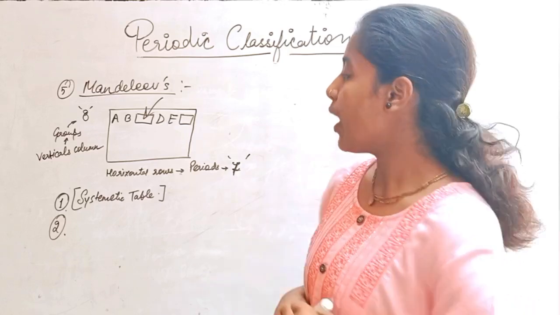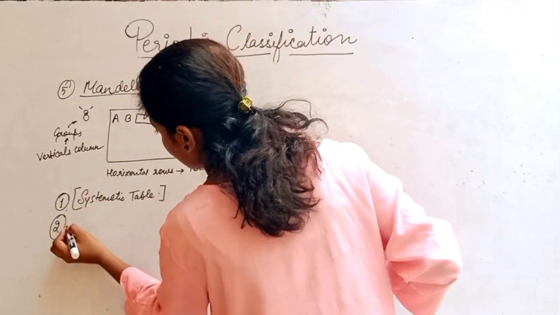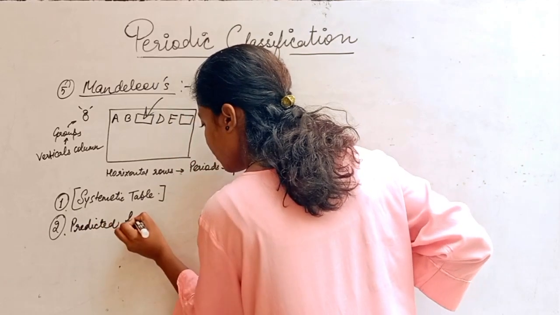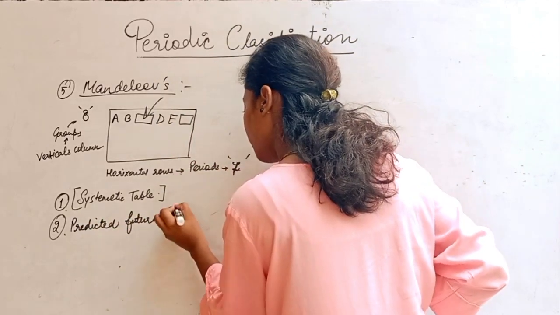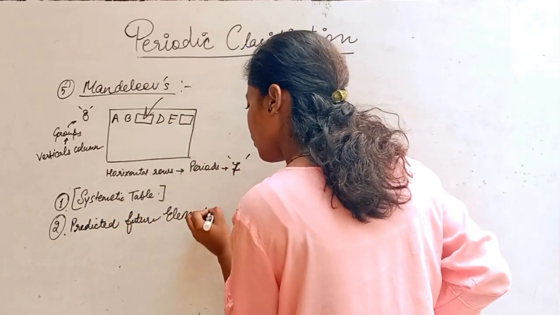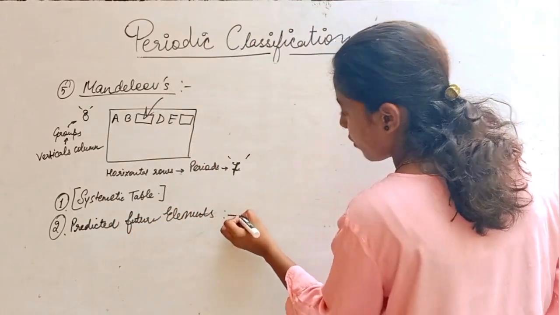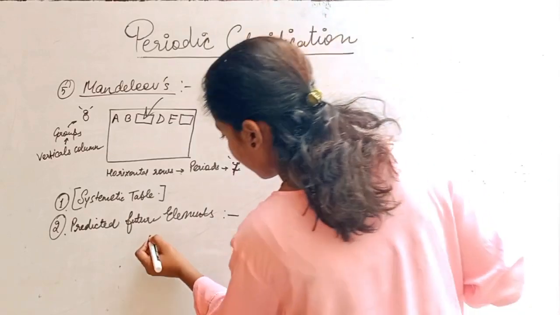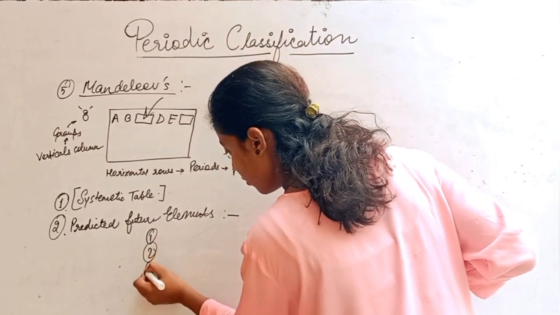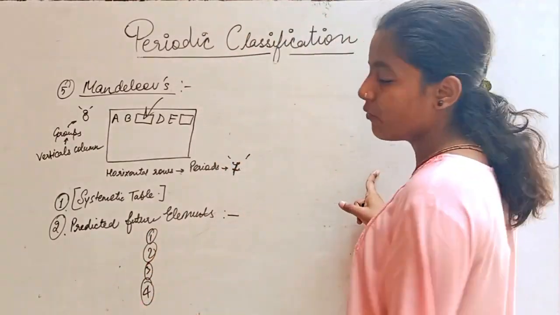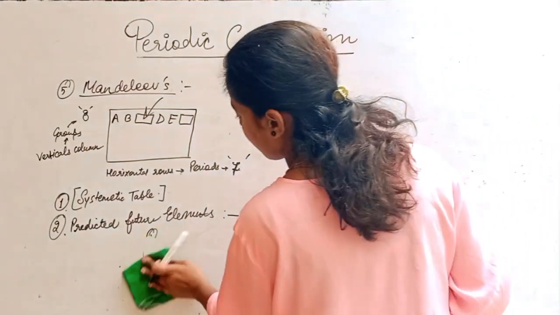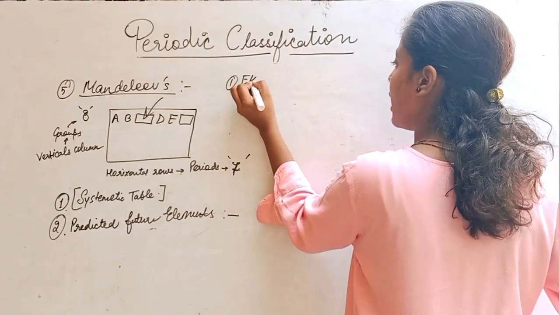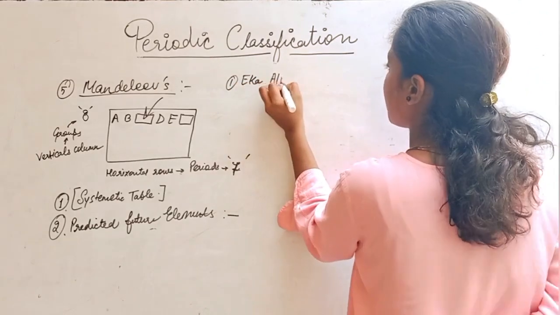Because he knew the future elements which were going to be discovered would fit in these particular areas. And he made predictions: he predicted future elements, and the predicted elements were first, second, third, fourth. The first prediction I'm going to write is, prediction number 1 was Eka aluminium.